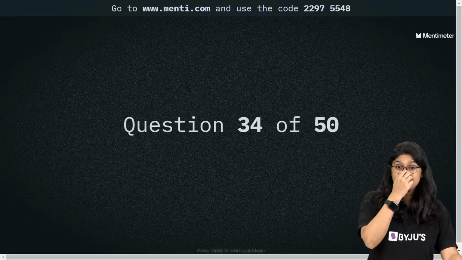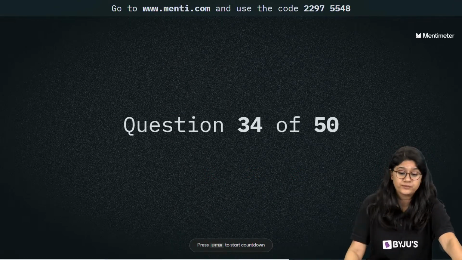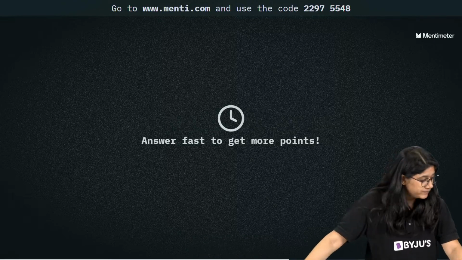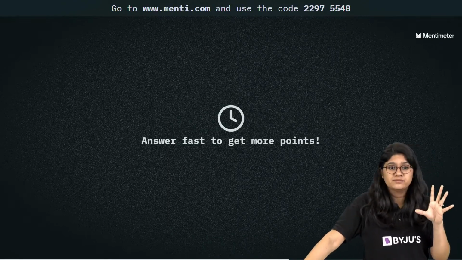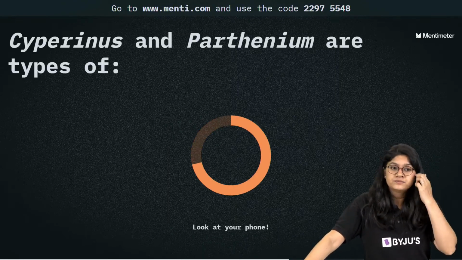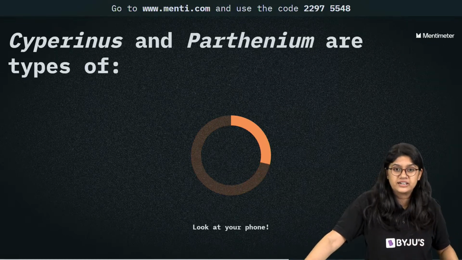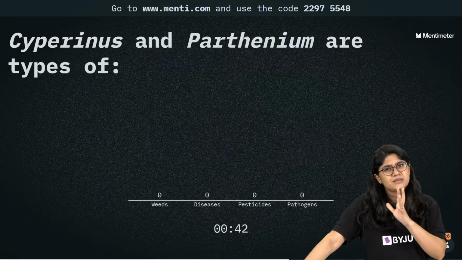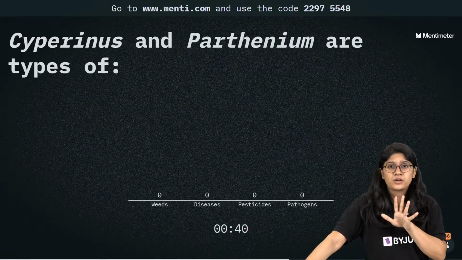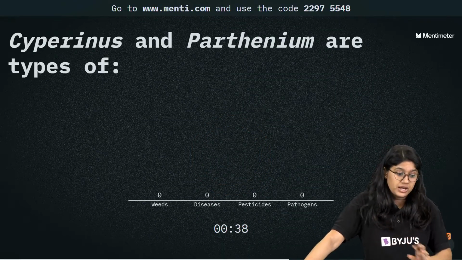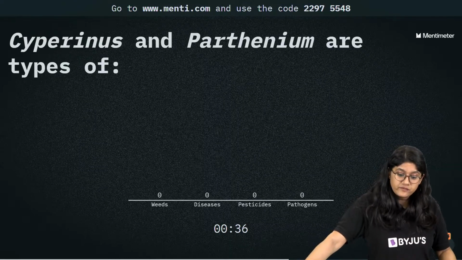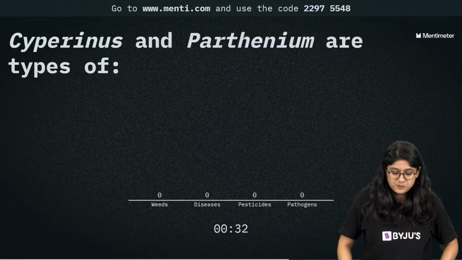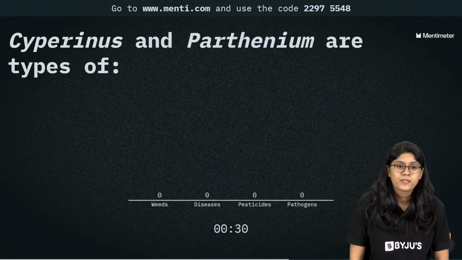Now let's see, everyone, question number 34. Quickly, all of you. The last 5 questions will be rapid fire, so we'll go a little faster. Okay everyone, this is easy. It is very similar to a question we had in the last session. These two, Cyprinus and Parthenium, are types of what? Weeds, diseases, pesticides or pathogens?